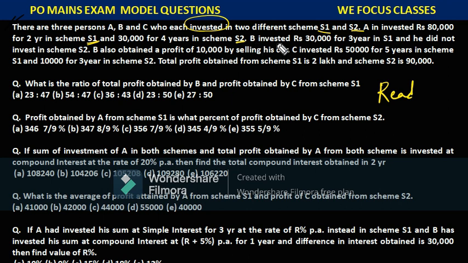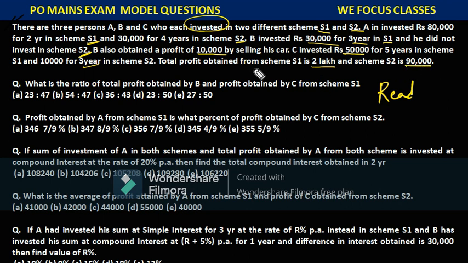Okay, B invested 30,000 for 3 years in scheme S1 and he did not invest in scheme S2. B also obtained a profit of 10,000 by selling his car. So B did not invest in scheme S2, but he got a profit of 10,000 by selling his car. It seems that he had a car, he sold it and he made a profit of 10,000. C invested rupees 50,000 for 5 years in scheme S1 and 10,000 for 3 years in scheme S2. The total profit obtained from scheme S1 is 2 lakh rupees and from scheme S2 is 90,000 rupees.